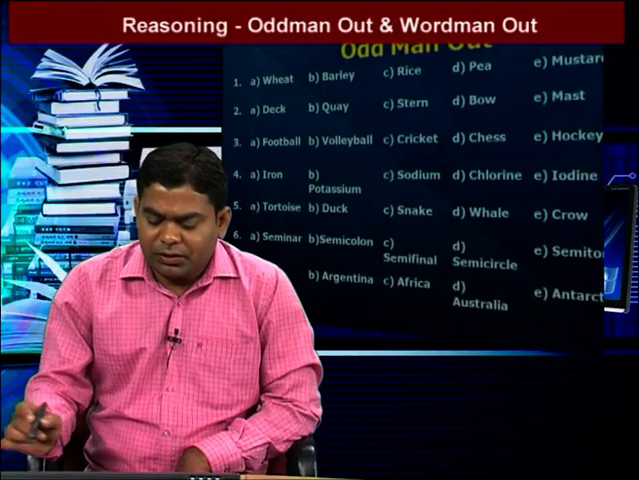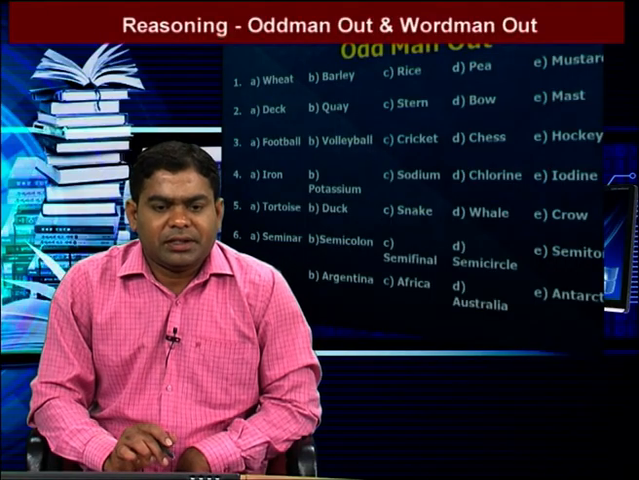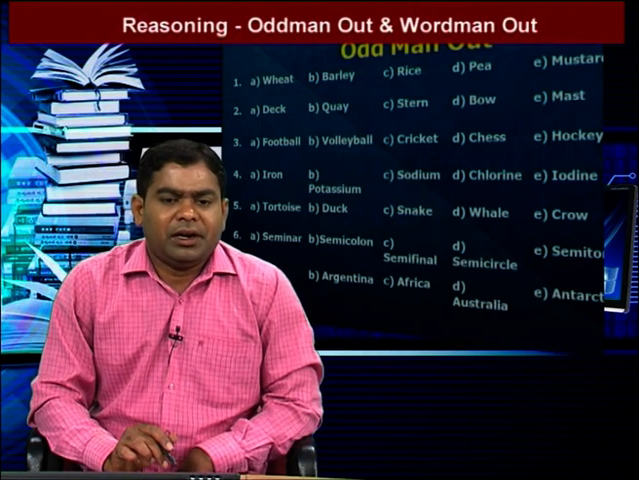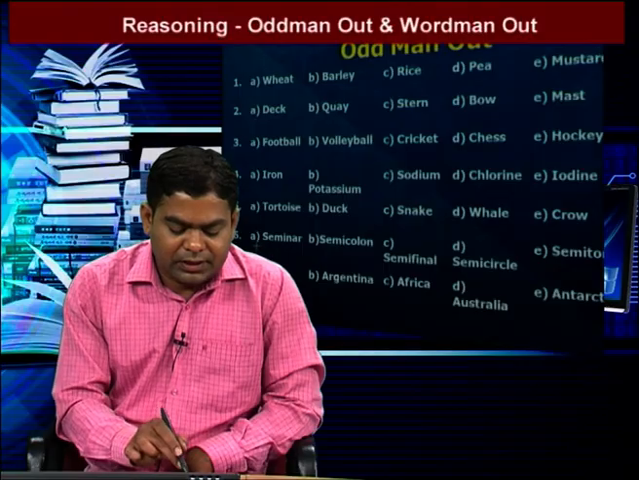Next, we go to the sixth question: seminar, semicolon, semi-final, semicircle, semi-vowel. In our given five words, except seminar, the remaining all denote semi. Semi means half. That means in our question, seminar is the different one. That means option A.